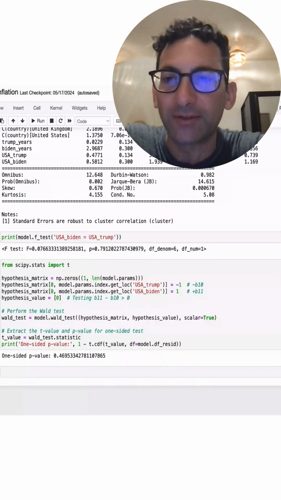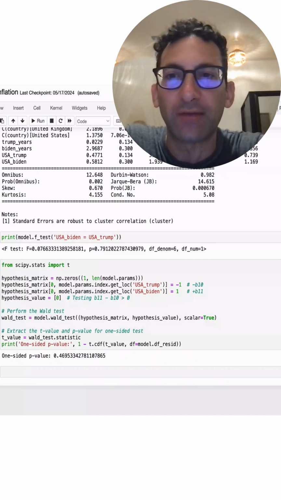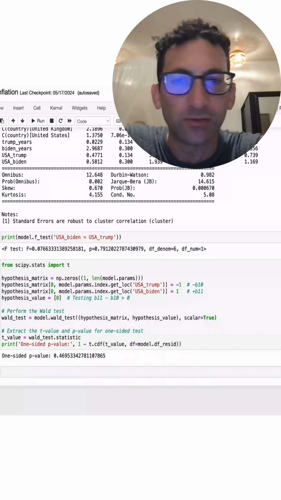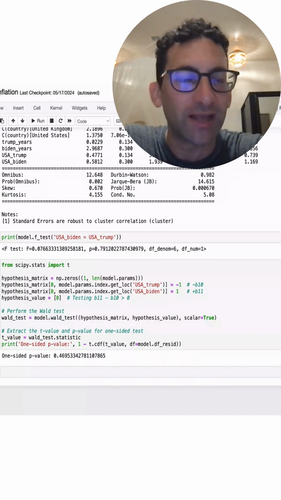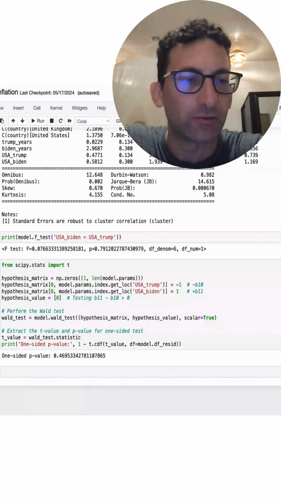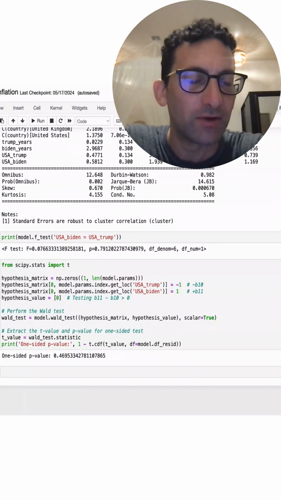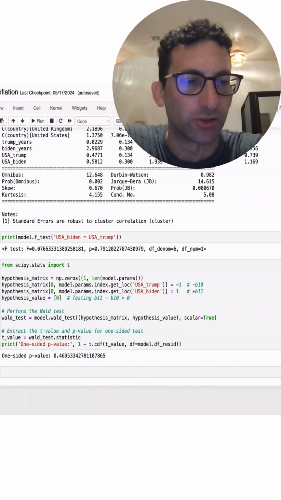However, we can run an F test. And this suggests that the difference that we see, the 0.58 and the 0.47, with the volatility in these results, there is a nearly 80% chance of getting a difference that large by chance alone, even if there was no real difference between the two.